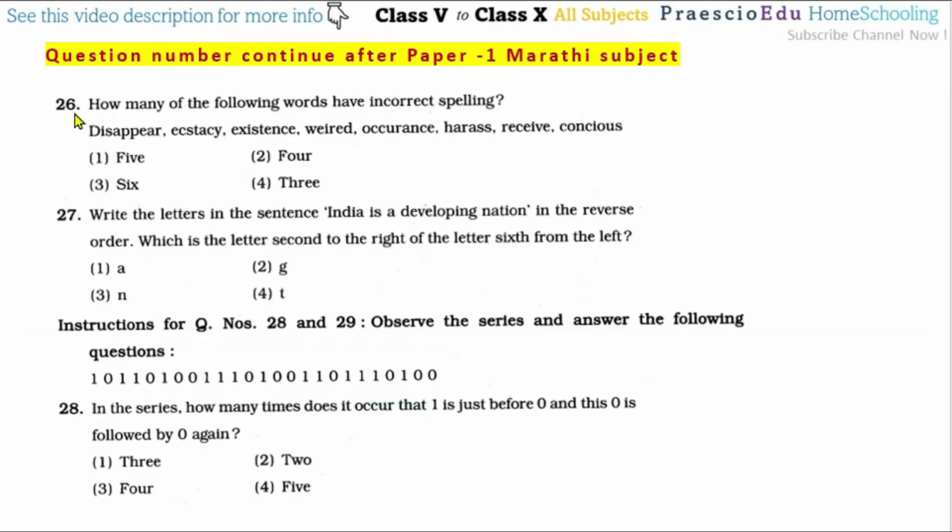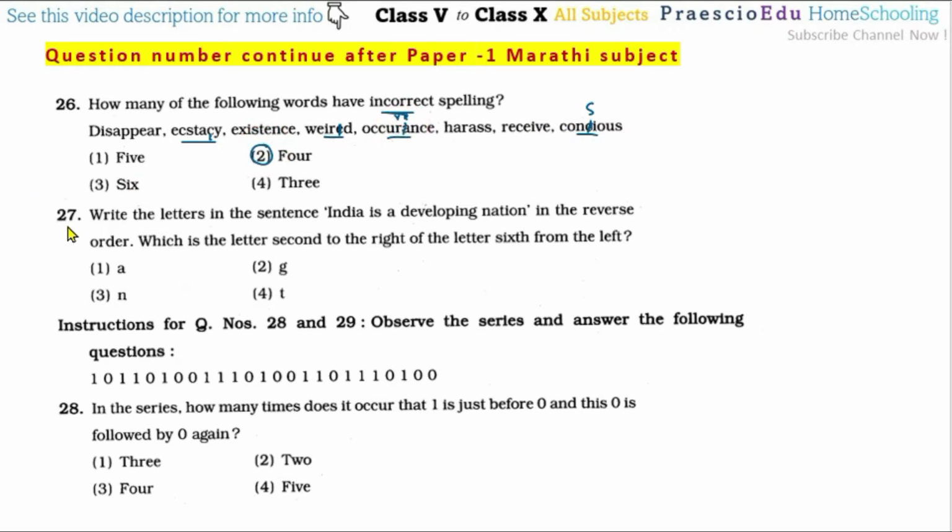So question number 26: how many of the following words have incorrect spelling? If you check all of these, you will find the incorrect spellings. Here, instead of sc, the e should not be there. Here the r, and then instead of a there is e, meaning r and e are missing. And here, instead of the c there should be s. So that means 1, 2, 3 and 4. So 4 means option number 2 is the correct one.